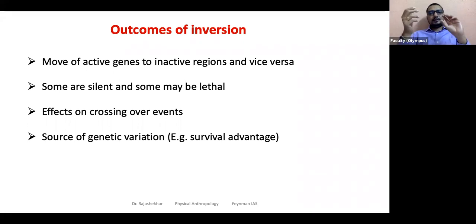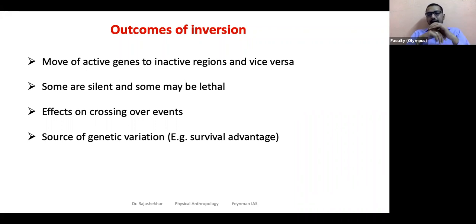Highly condensed regions tend to be inactive. It's like very tightly coiled. You cannot get access to those genes, you cannot transcribe or translate them easily. Such regions are inactive regions. So highly dense regions tend to be inactive, and this region may end up in a highly dense region. If it is supposed to be an active region and ends up in an inactive region, or vice versa, because of the shifting of location, genes may become active or inactive.